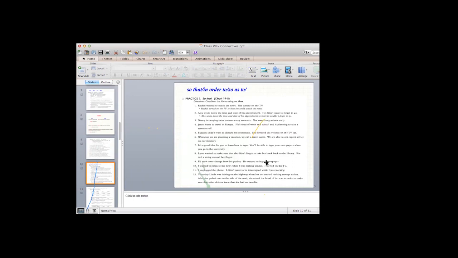I wanted to listen to the news while I was making dinner. Well, this is what you're doing right now. You're listening to me and you're making your own breakfasts. That's pretty great. I turned on TV. So why did you turn on TV? I turned on TV so as to listen to the news, in order to listen to the news, or so that I could listen to the news while I was making dinner, very simply.